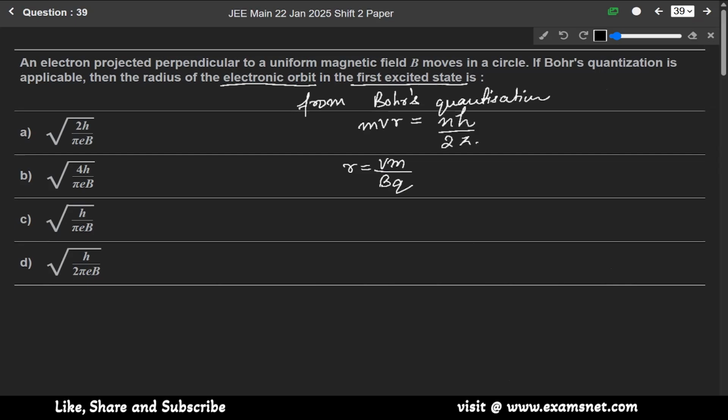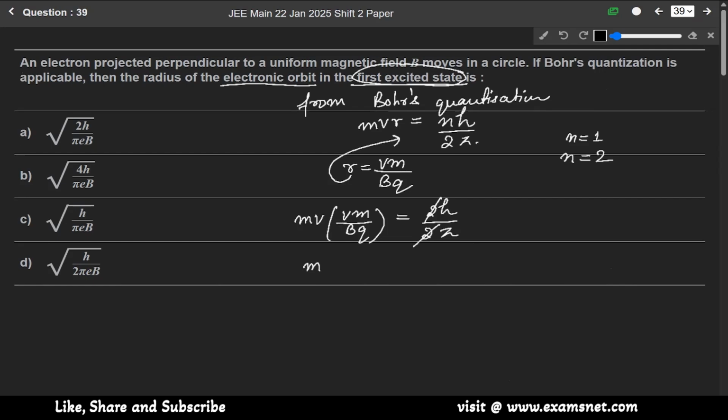Okay, and it is for the first excited state. For the ground state n equals 1, for the first excited state n equals 2. So for n equals 2, putting the value of r here, we get m v times m v over B q equals 2h over 2 pi. This 2 cancels out, so from here we get m square v square over B q.